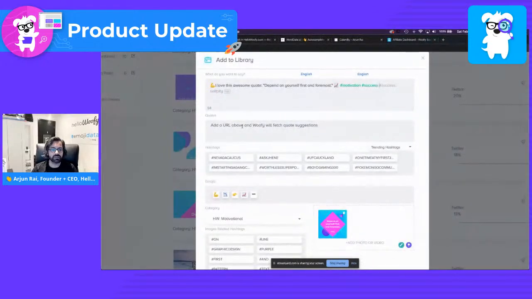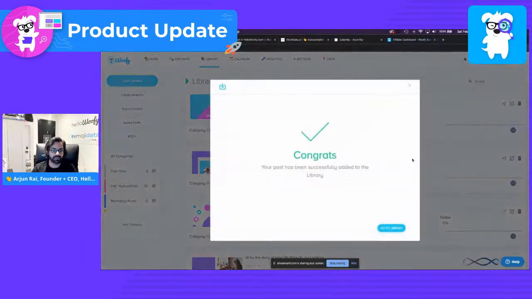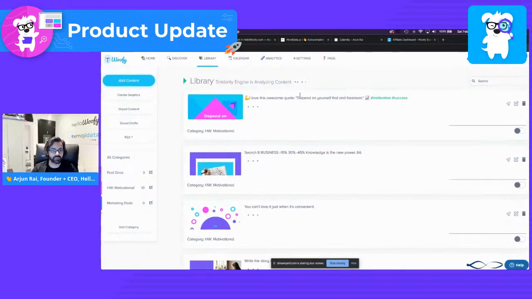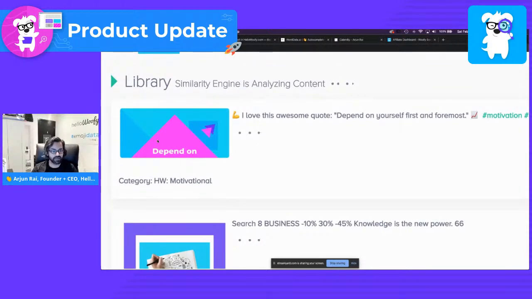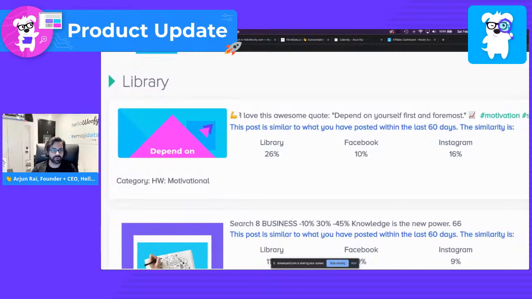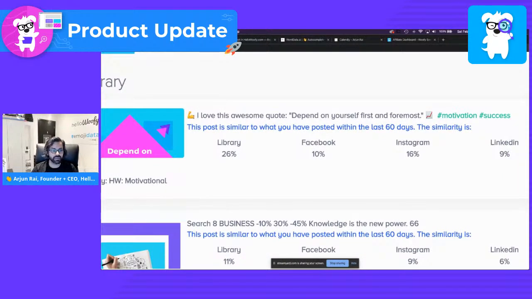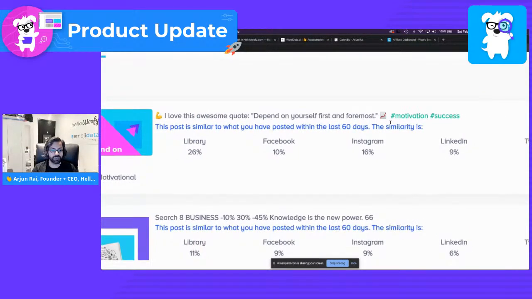So as you can see here, it's super easy to add to the library. And all I have to do is click save, and automatically it'll save it to the library with all the changes I just made. Again, just to reiterate, we went from an image to be added in. It detected the quote. We then modified it. We changed the word amazing into a synonym. And we added a couple of emojis, which are based on what I was typing in. It was able to figure out what emojis would be the most relevant. Now, keep in mind, hashtags are also being recommended, et cetera.